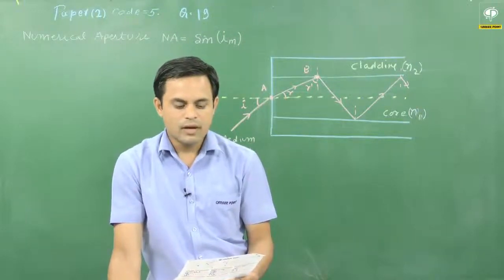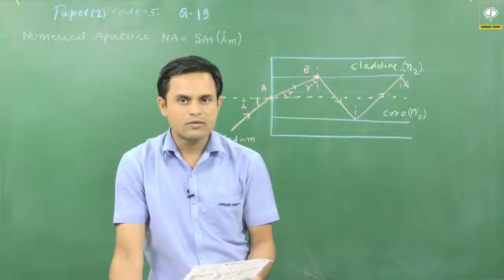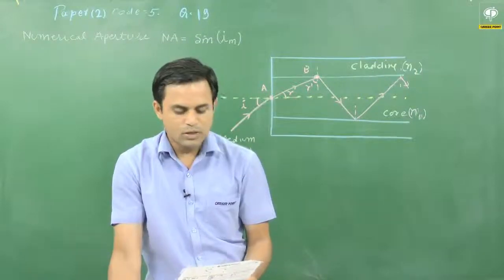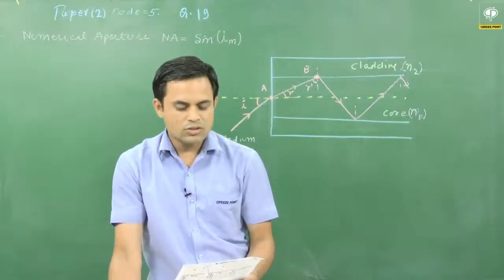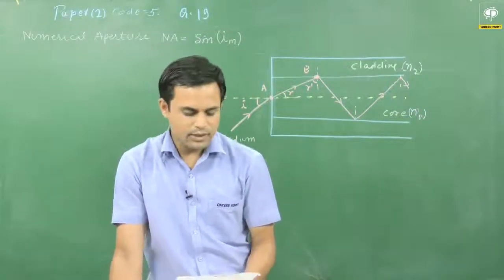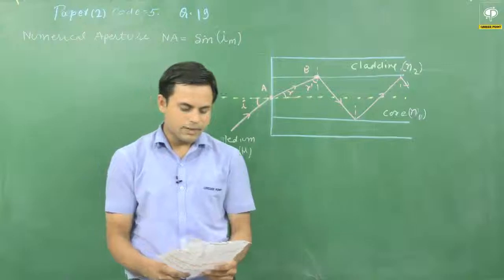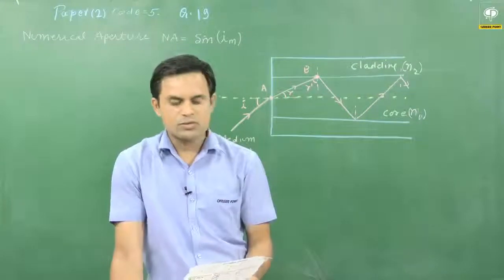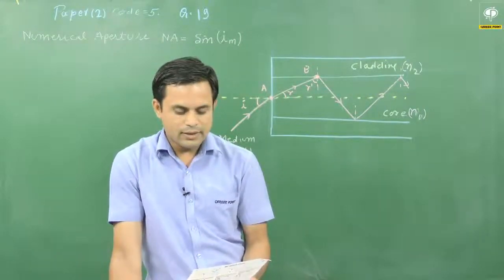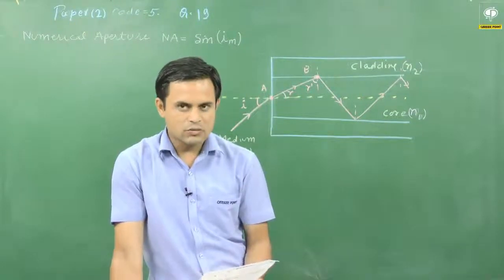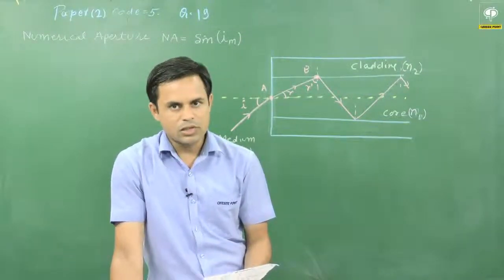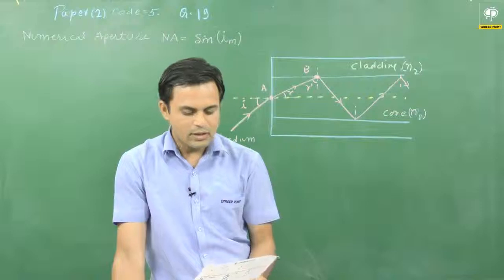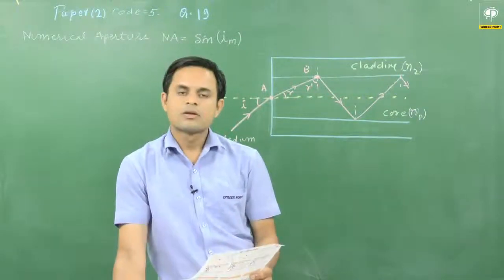All rays with the angle of incidence I less than a particular value Im are confined to the medium of refractive index N2. The numerical aperture of the structure is defined as sin Im. Okay, this is our paragraph. Now question number 19. For two structures, namely S1 with N1 equals root of 45 by 4 and N2 equals 3 by 2, and S2 with N1 equals 8 by 5 and N2 equals 7 by 5, and taking the refractive index of water to be 4 by 3 and that of air to be 1, the correct options are.